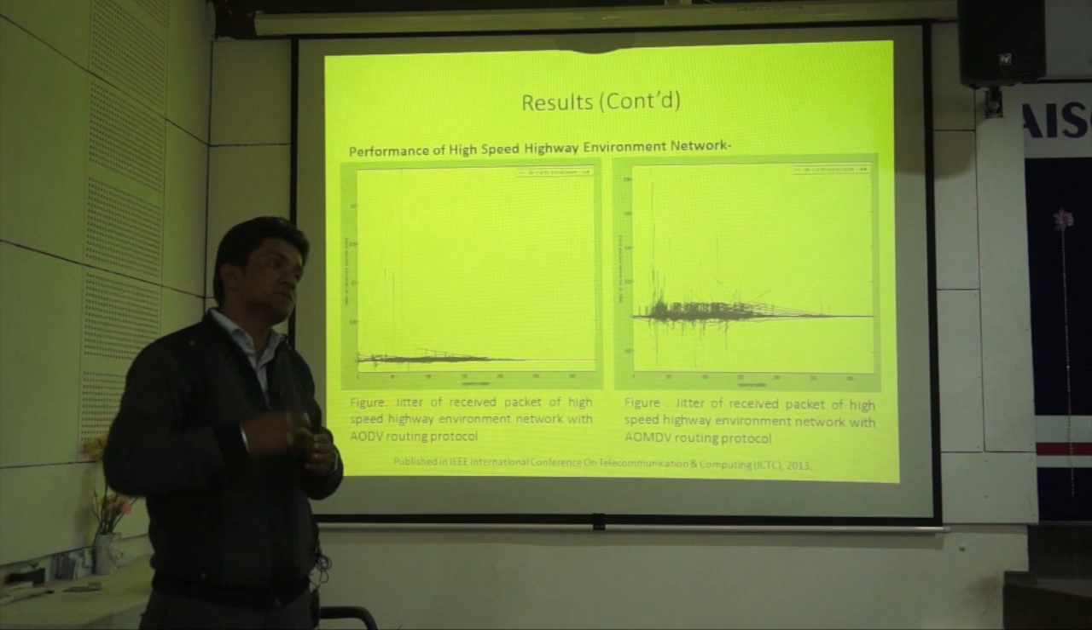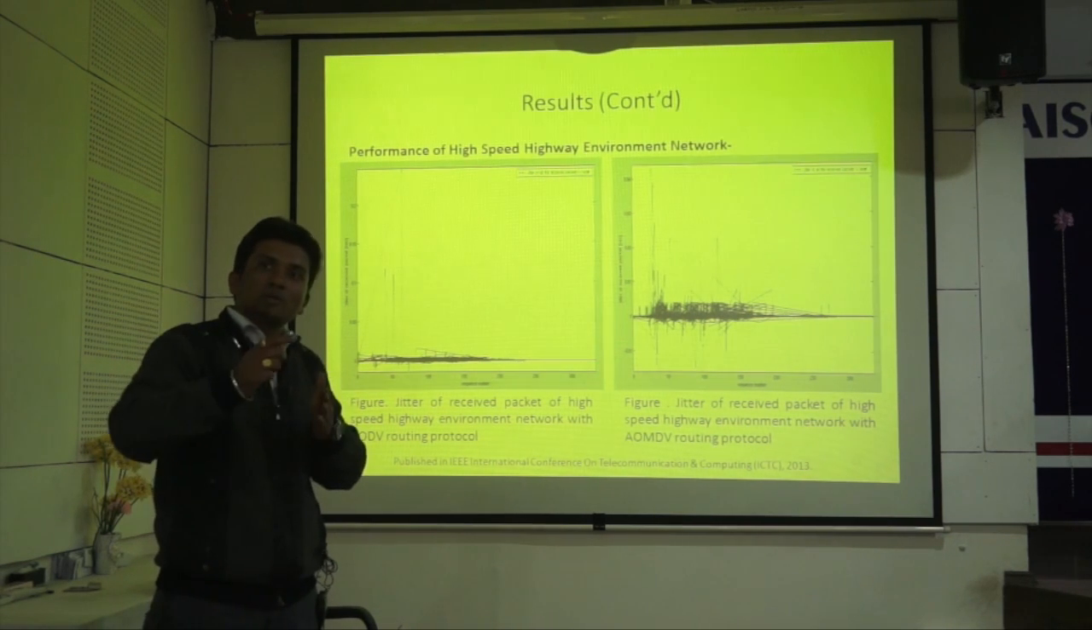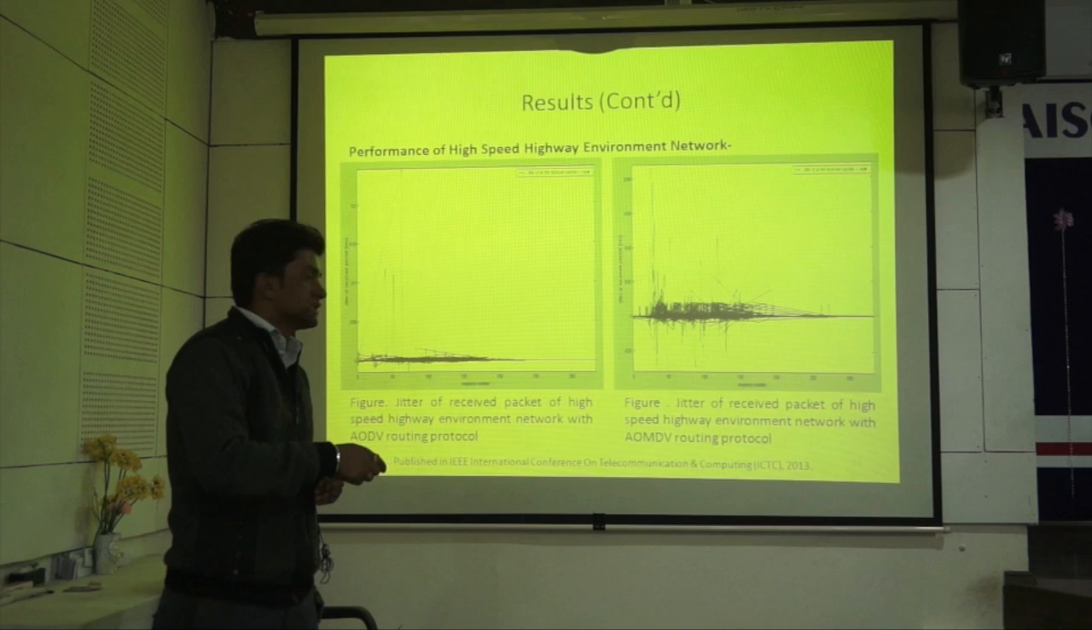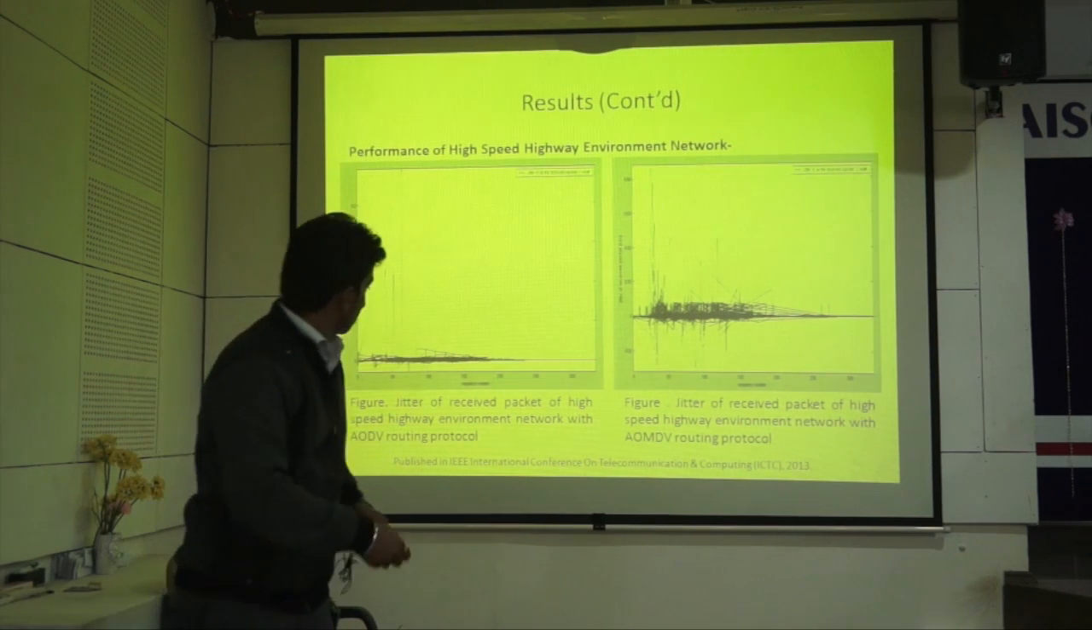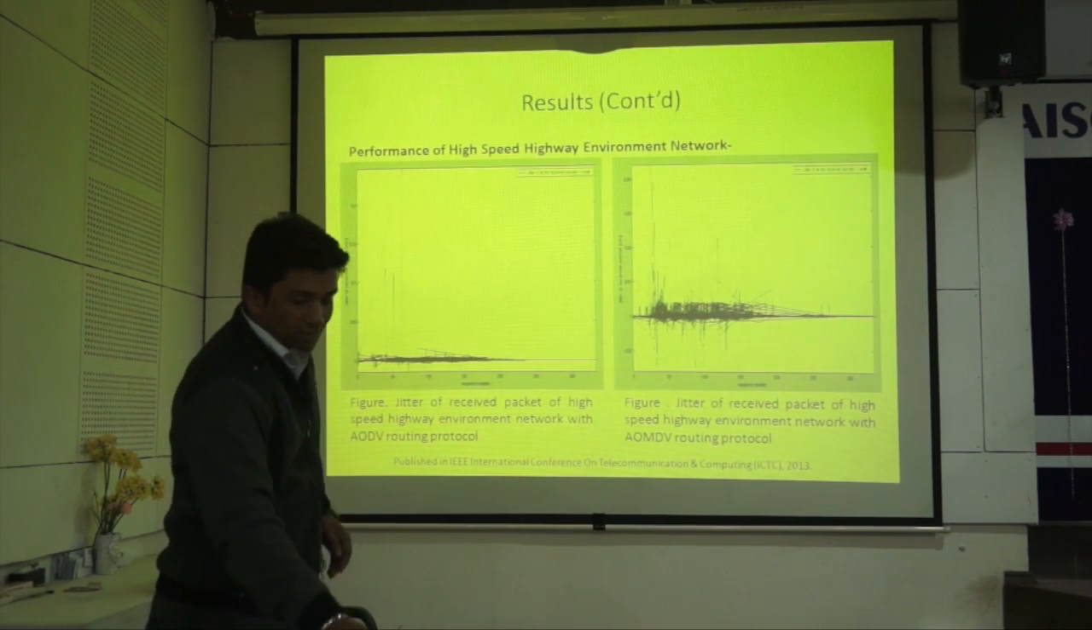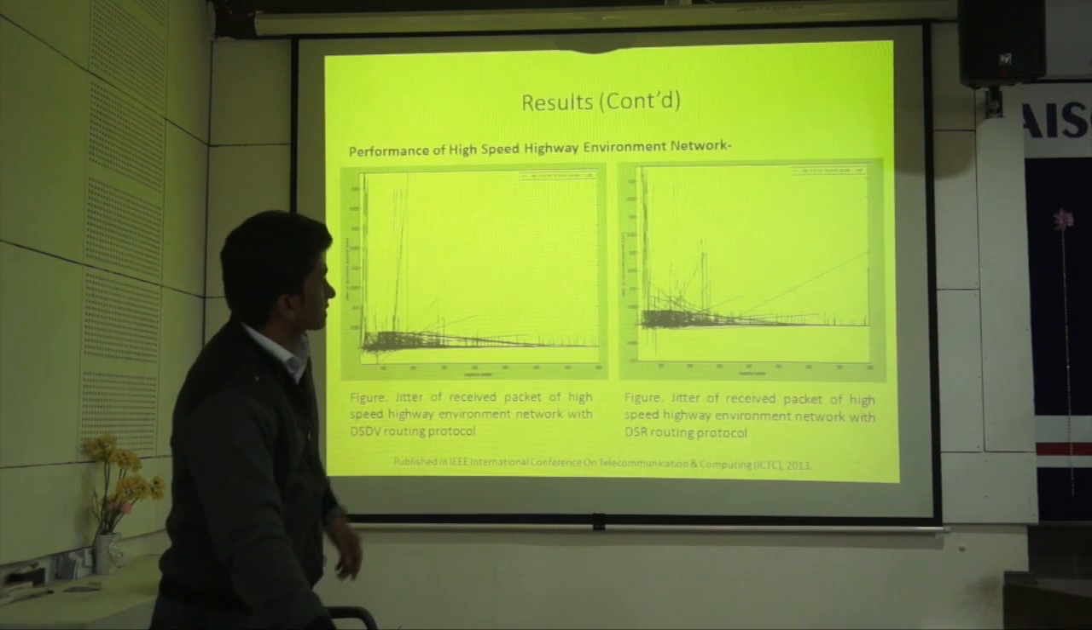Because the first packet delay is maximum compared to the second one, lower value minus higher value will give negative jitter. This is the reason behind that. So this one is for AODV, AOMDV, and similarly for DHDV and DSR routing protocols.